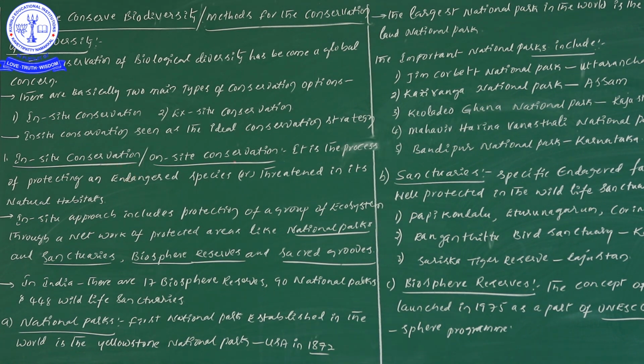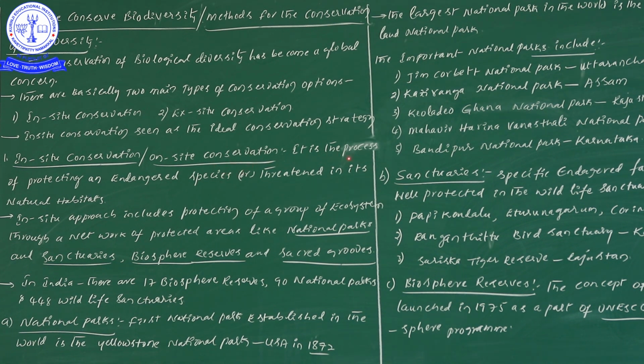But what is the exact information of in situ conservation? It is the process of protecting an endangered species or threatened species in its natural habitats. This is the exact definition of in situ conservation or on-site conservation.